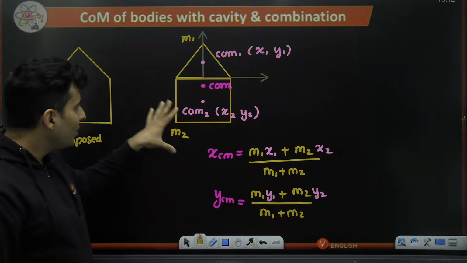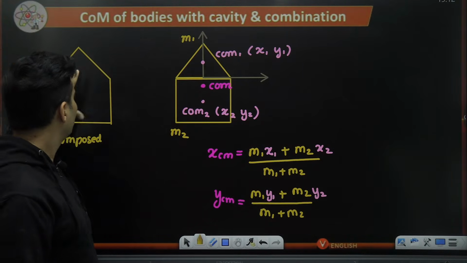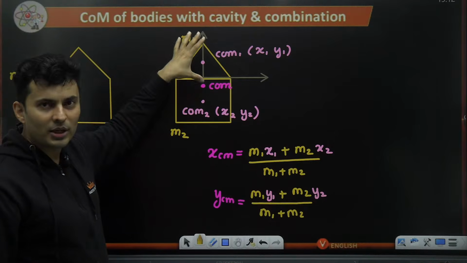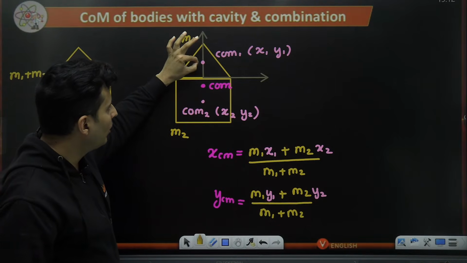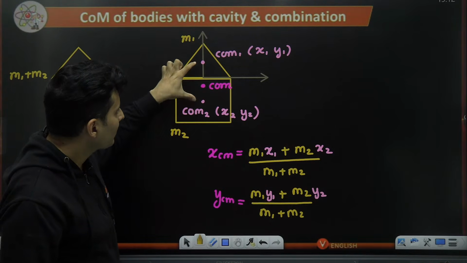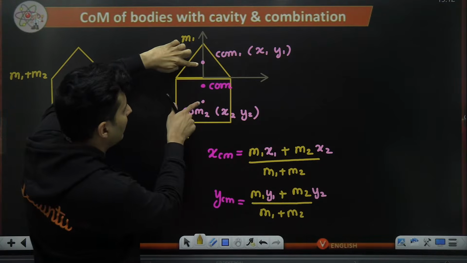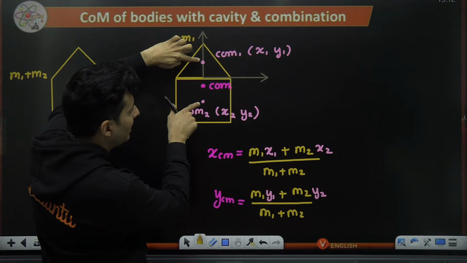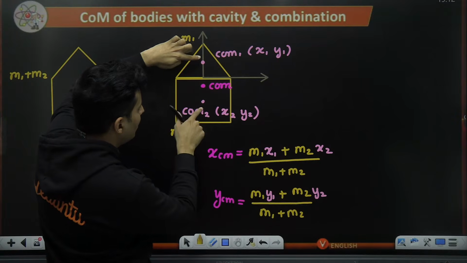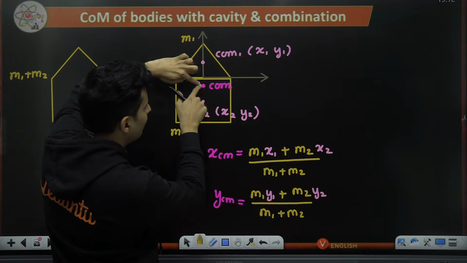So what you are essentially doing is converting this big body into two smaller bodies. Each smaller body is a point mass, here and here. Now you have two point masses. These smaller light pink things are two point masses, M1 and M2. So the center of mass will be somewhere in between them.